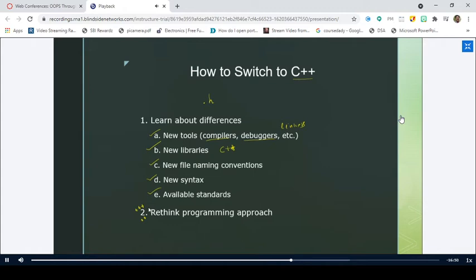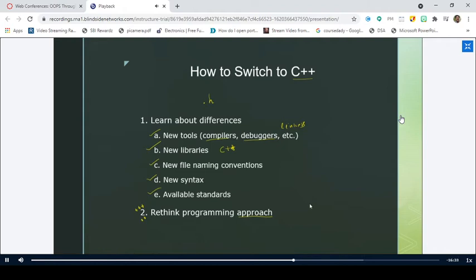But now we are moving into a new programming approach. A new programming paradigm is required. That is called object-oriented programming. So you have to rethink the programming approach. Don't go with the old programming style of procedure-oriented programming, right?